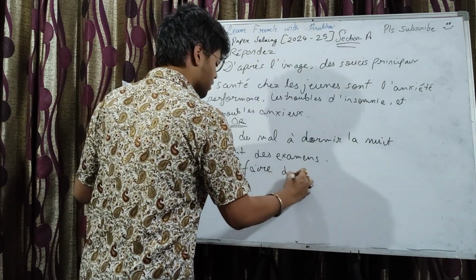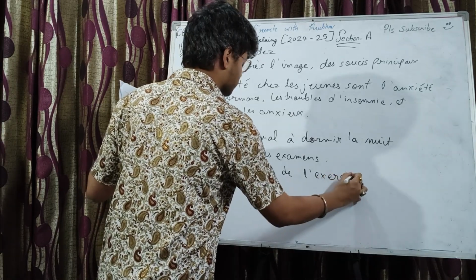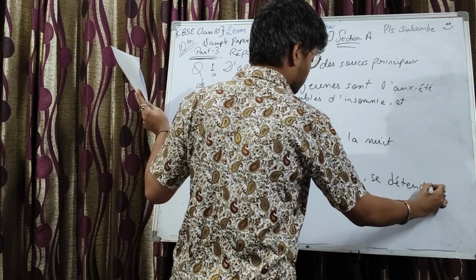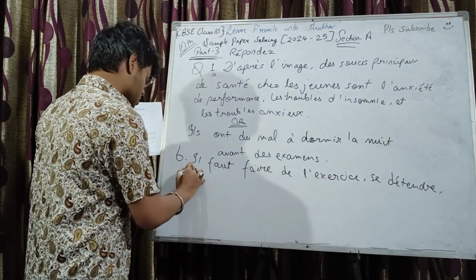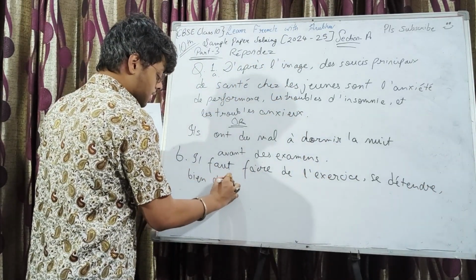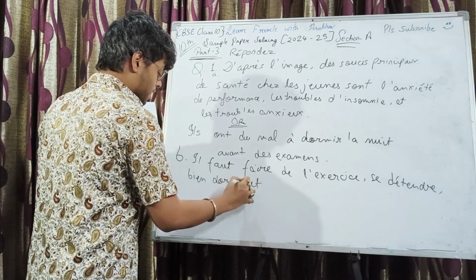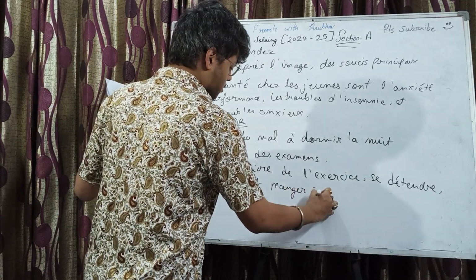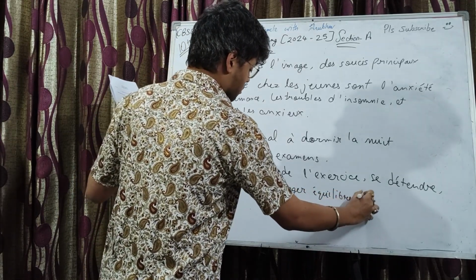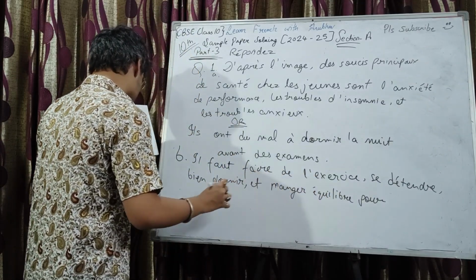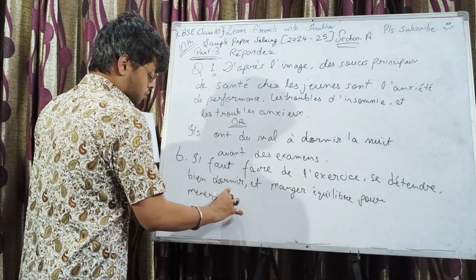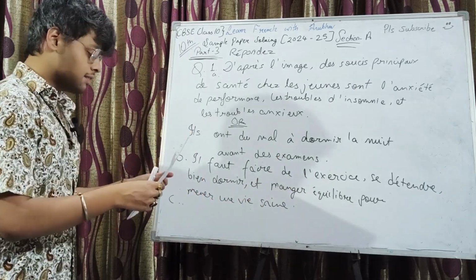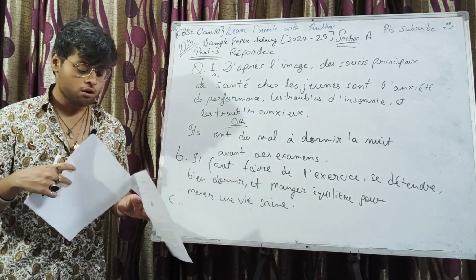Il faut faire de l'exercice, se détendre, bien dormir et manger équilibré pour mener une vie saine.